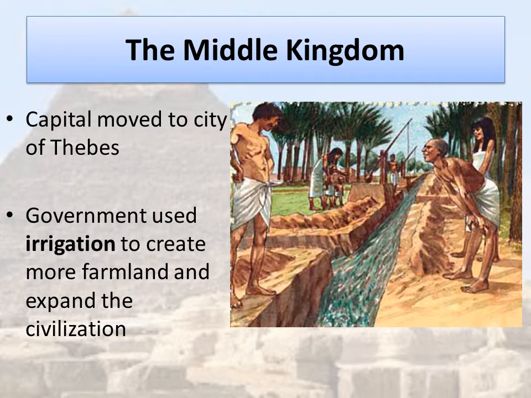During Egypt's Middle Kingdom, the capital was moved to the city of Thebes. Also, as you can see in this picture, Egyptians used to channel or try and control the movement of water to help with farming. This is called irrigation, and during the Middle Kingdom, the government used irrigation to create more farmland and to expand the civilization.